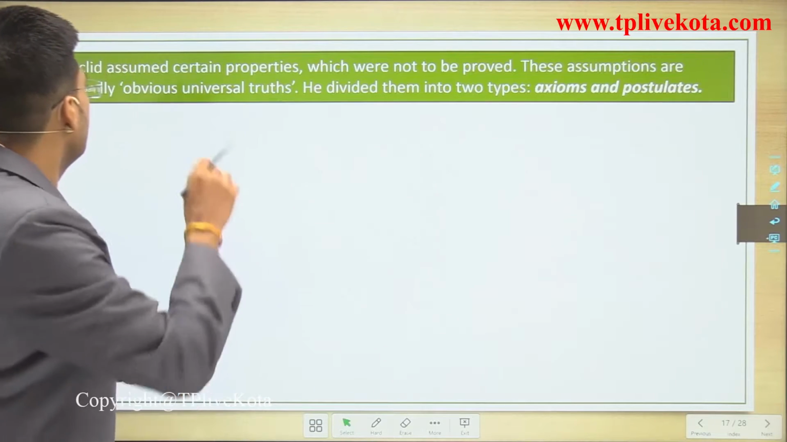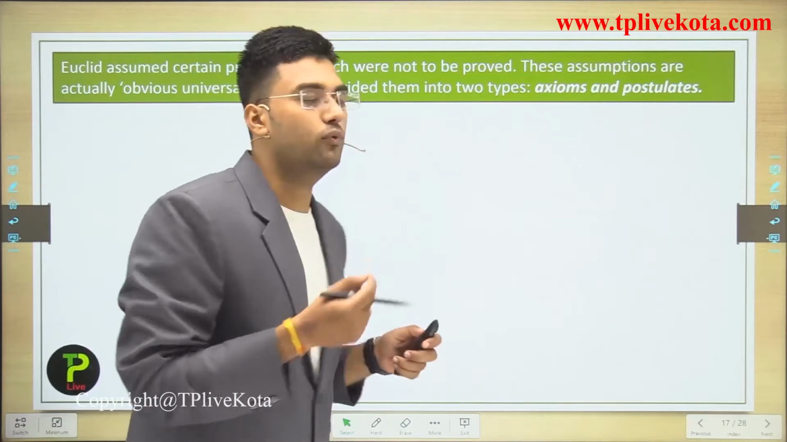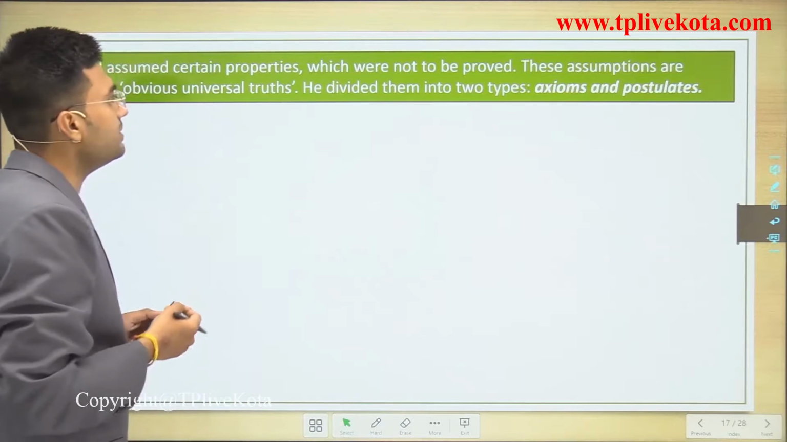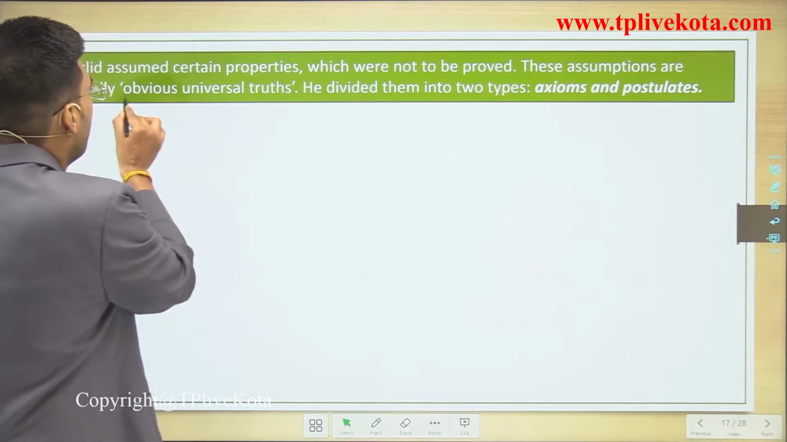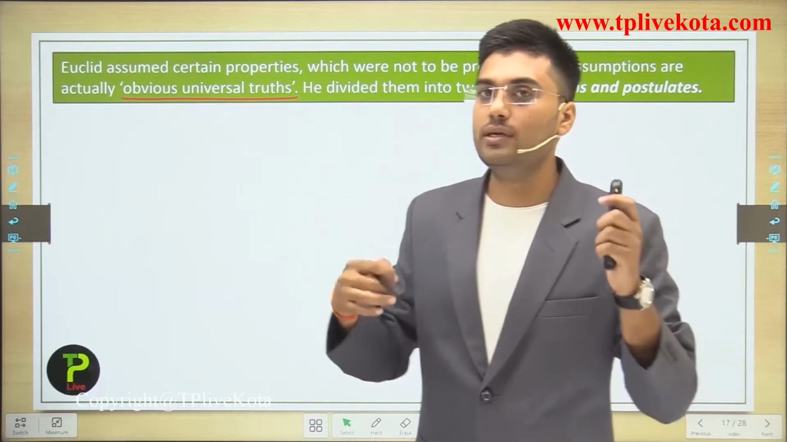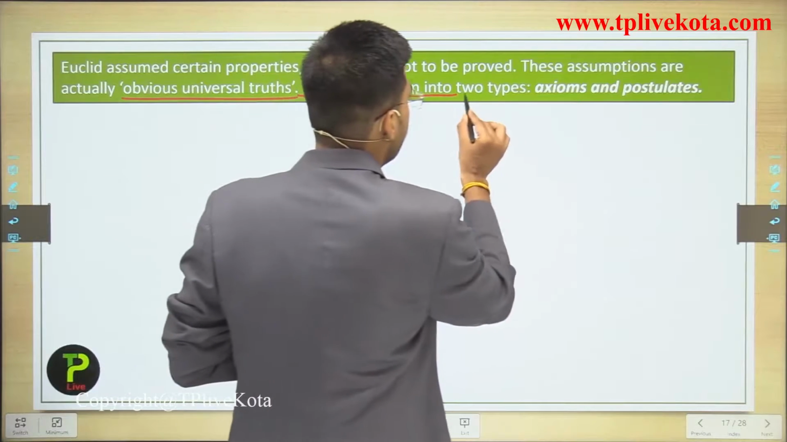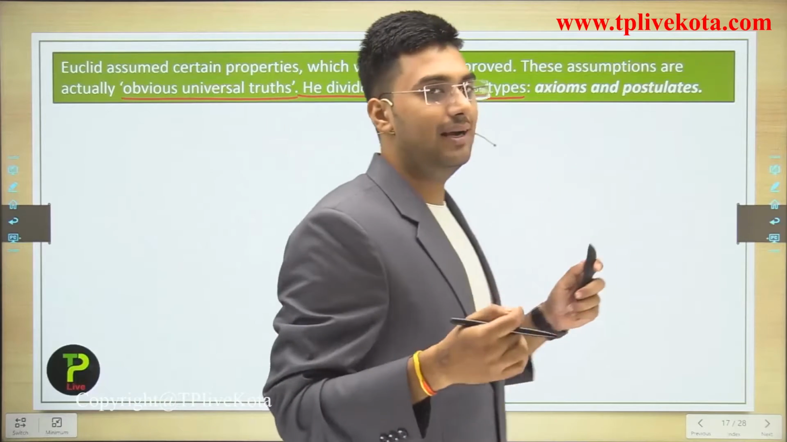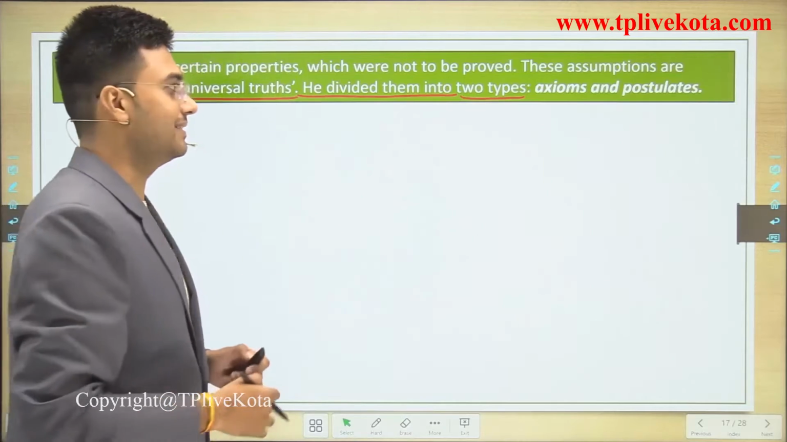Next, Euclid assumed certain properties which were not to be proved. These assumptions were actually obvious universal truths. He divided them into two types: one is axiom and the other is postulate. What an axiom is and what a postulate is, we will discuss in a few seconds.